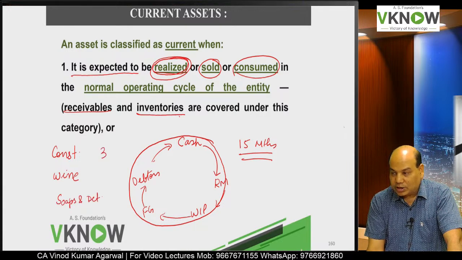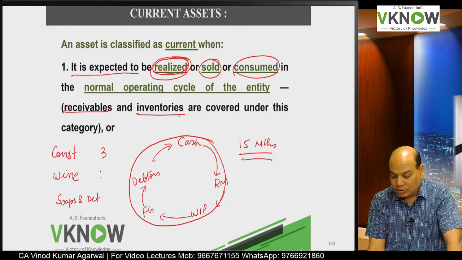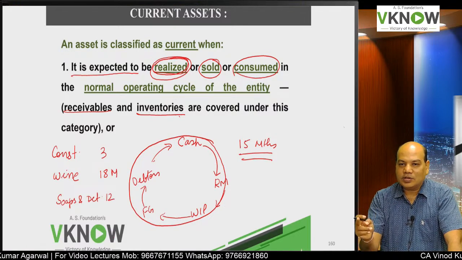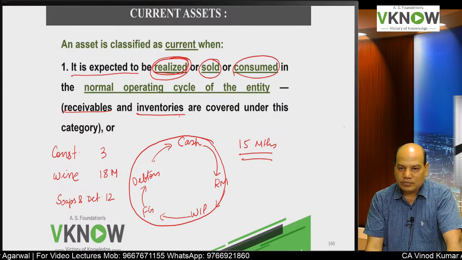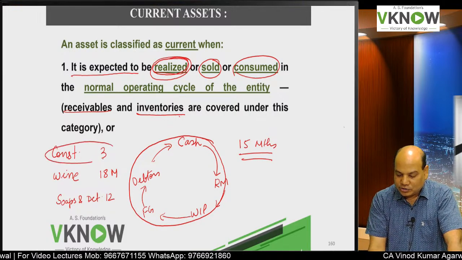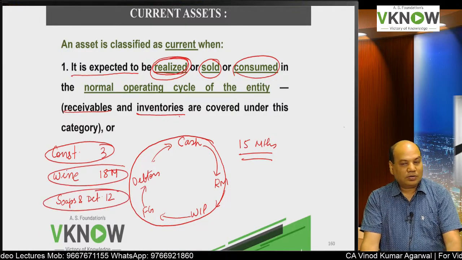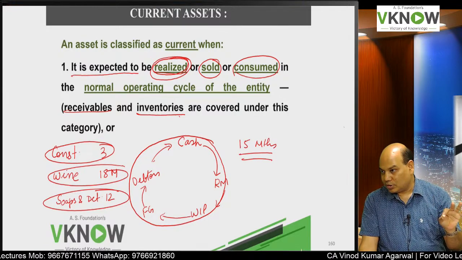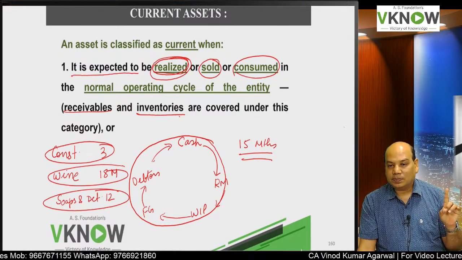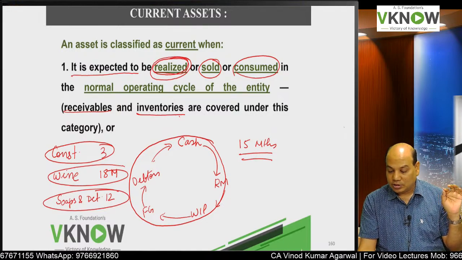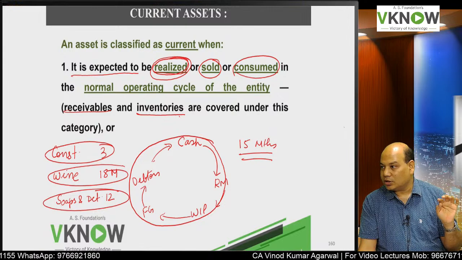So construction may take 3 years, wine can take 18 months, soaps and detergent 12 months. So will you have only one operating cycle or 3 operating cycles? Yes, you have to identify assets dedicated to these 3 businesses and check according to that business model. If you have multiple businesses, companies are diversified companies which have different operating cycle periods, then for each business we will take the separate operating cycle according to that business.